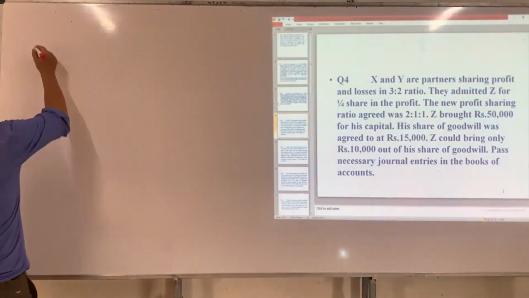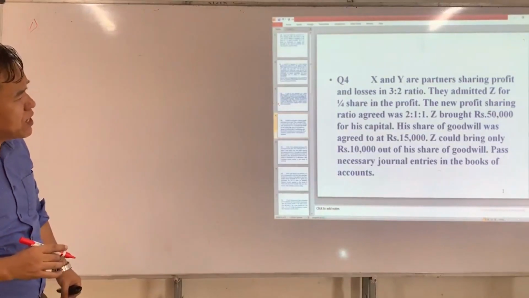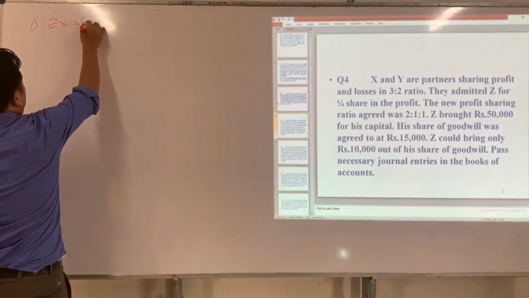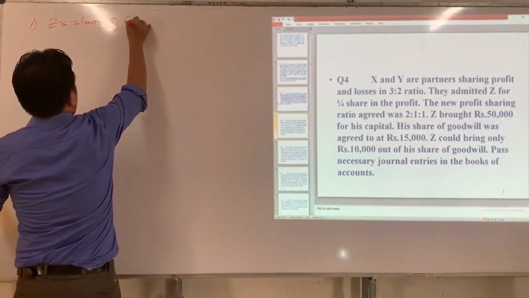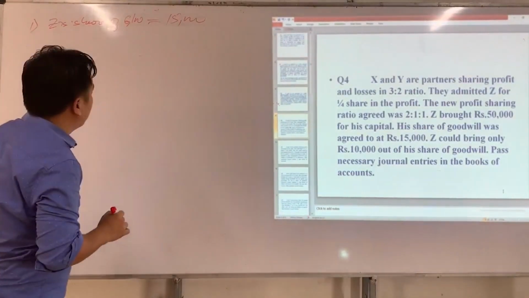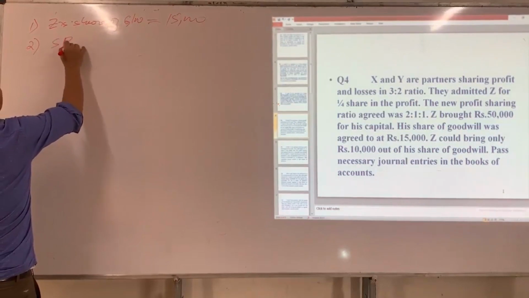Now, what is the first step? The first step is to find new partner's share of goodwill. So, what is new partner's share of goodwill? Z's share of goodwill is given, which is 52,000, isn't it? Okay. Now, what is second step? Second step is to calculate sacrifice ratio.